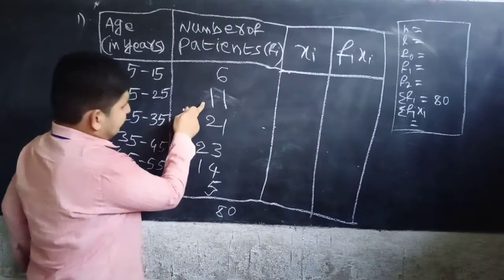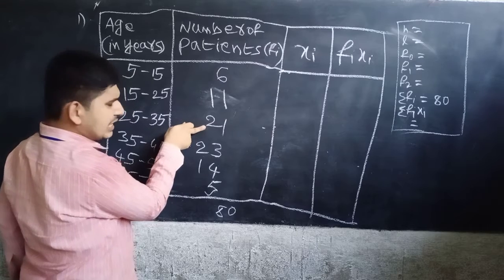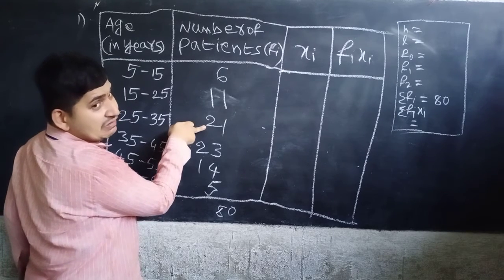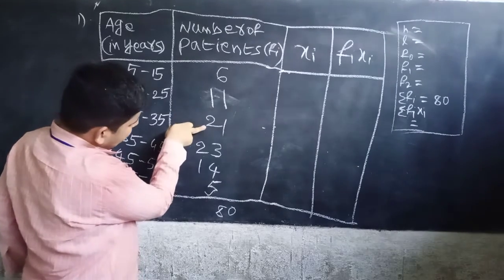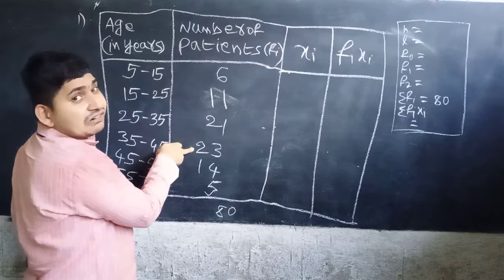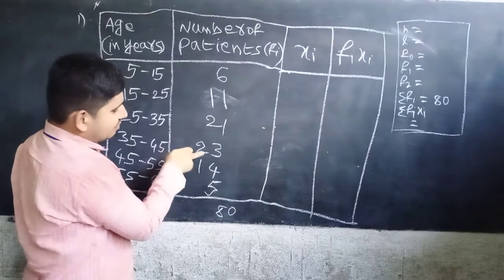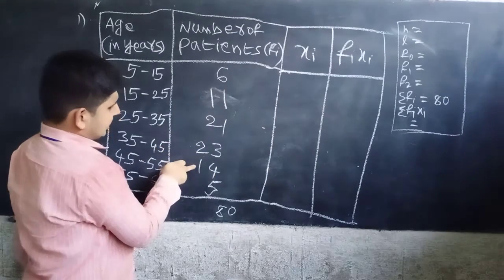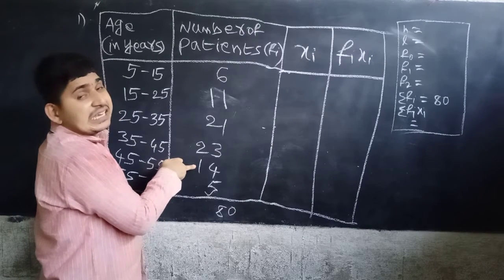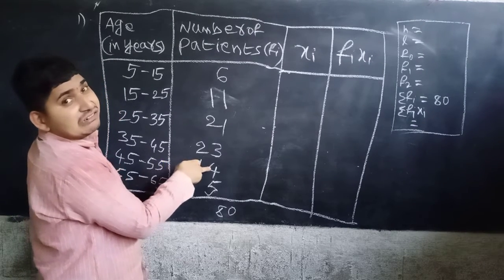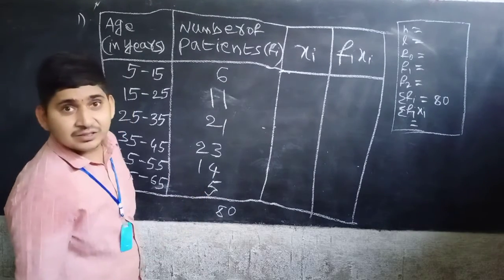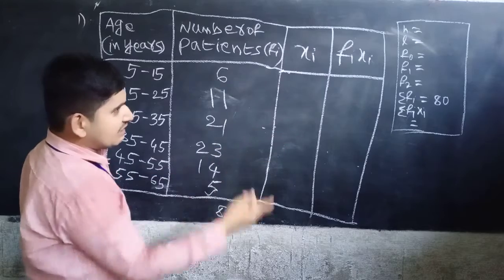Adding again to check: 6 plus 7, 17 plus 20, 37 plus 1, 38 plus 20, 58 plus 3, 51 plus 10, 71 plus 4, 75 plus 5, 80. So sigma Fi is 80.